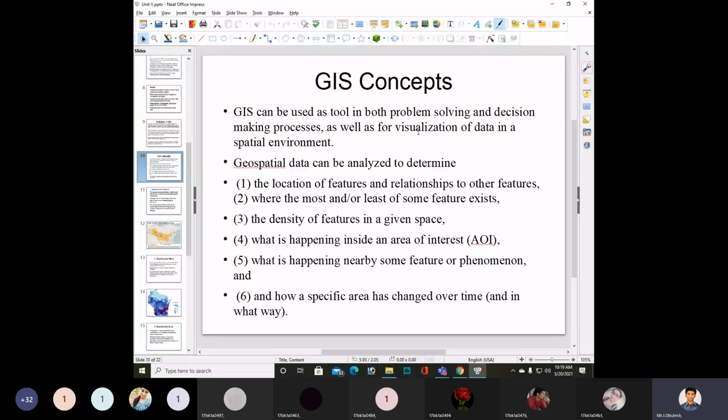So these are the few points that can be analyzed to determine: the location of features and the relationship to other features, where the most or least of some features exist; next, the density of features in a given space; next, what is happening inside an area of interest; next, what is happening nearby some feature or phenomena; and how a specific area has changed over time.